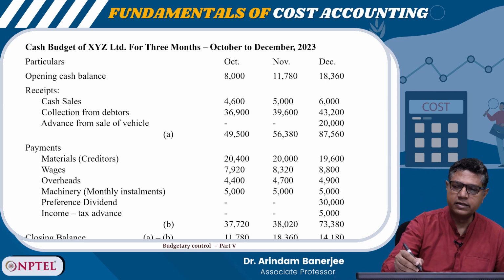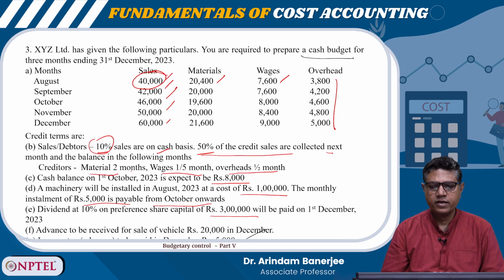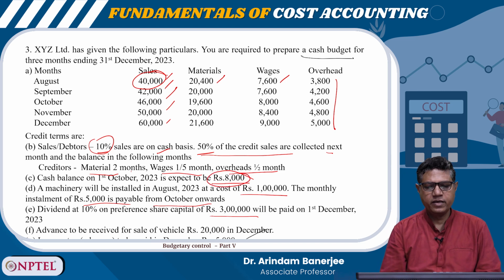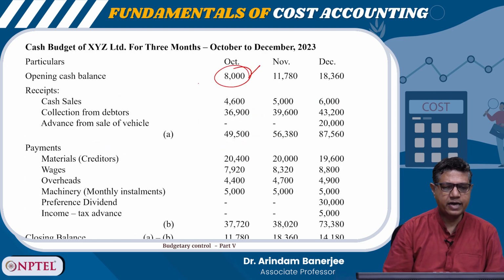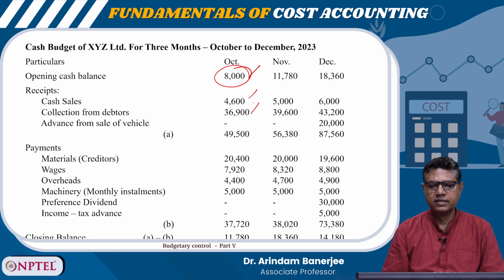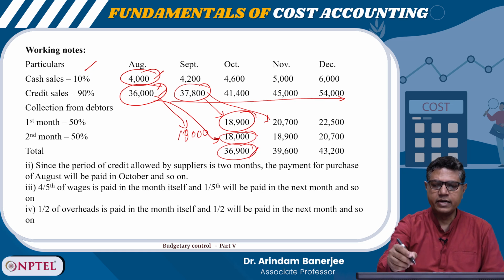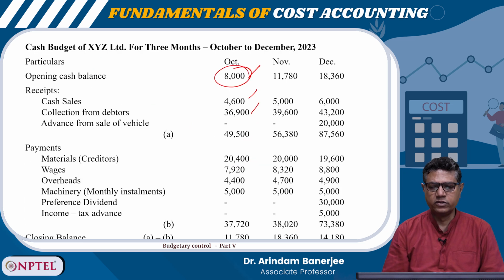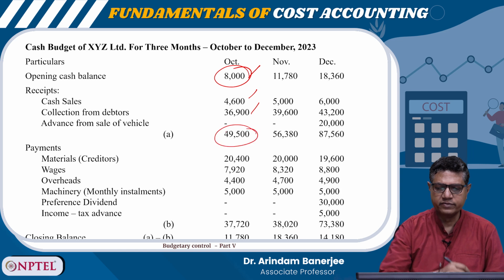So, opening cash balance is 8,000 in October. You see it is given here, cash balance expected on 1st October is 8,000. The cash sales 4,600, collection from debtors 36,900. Total comes to 49,500.